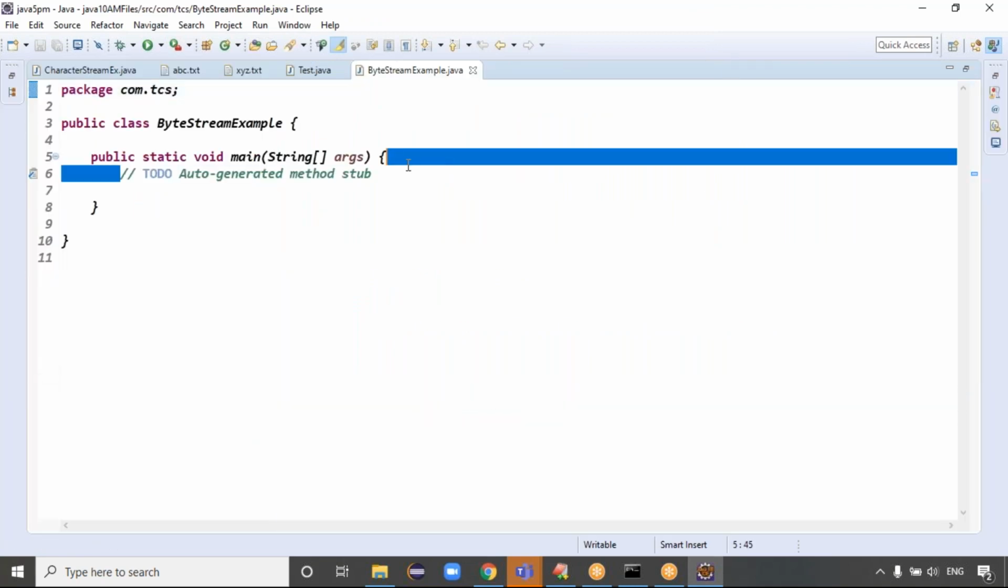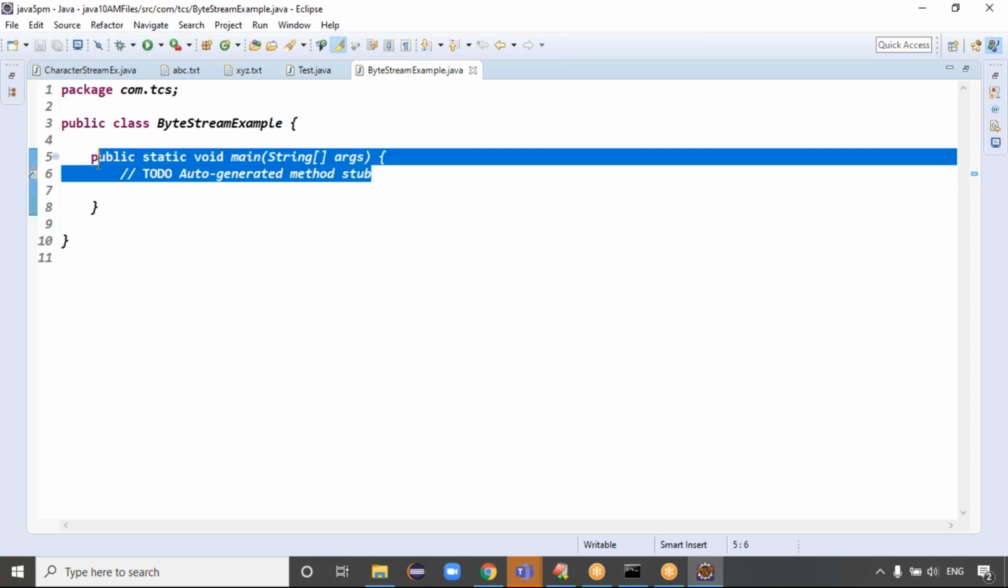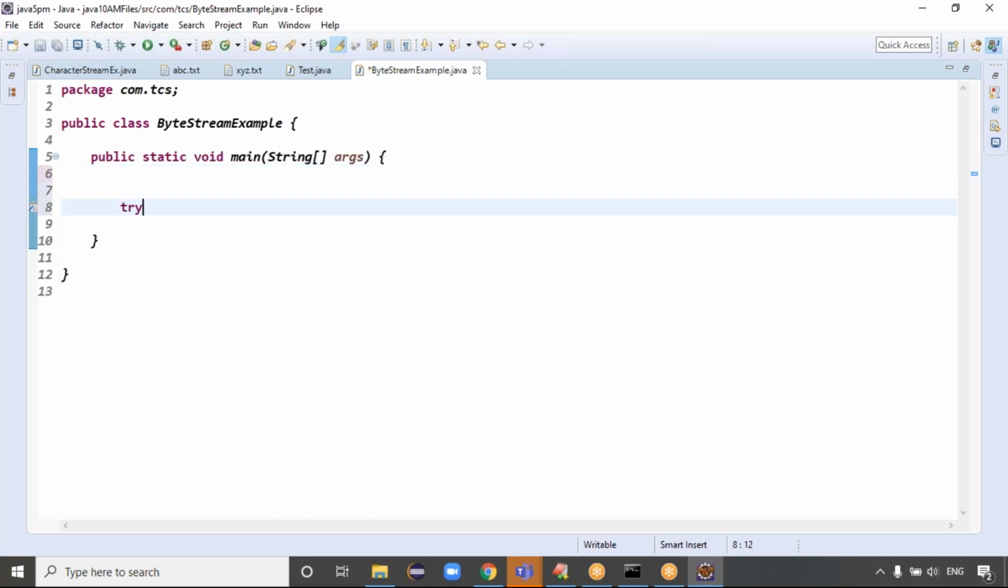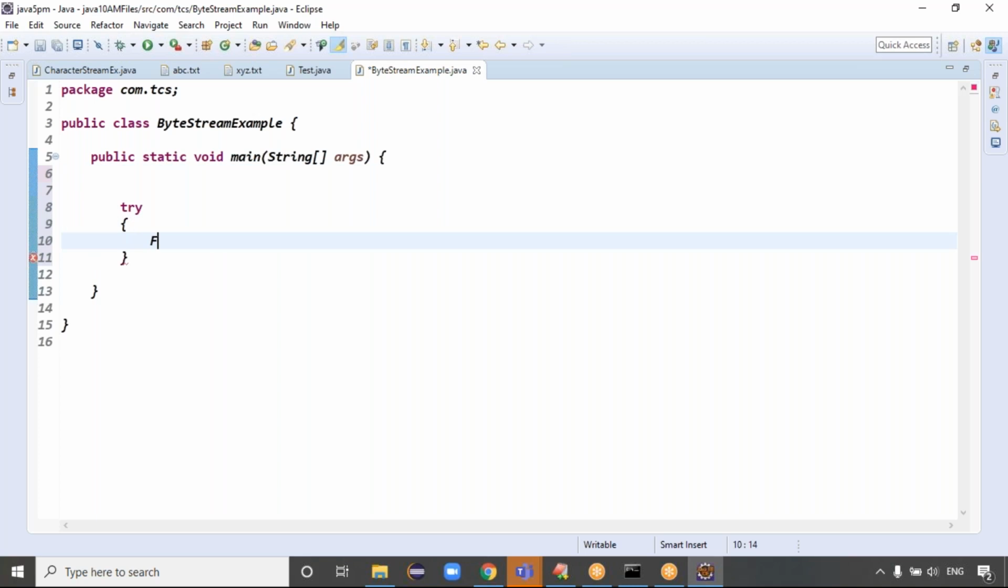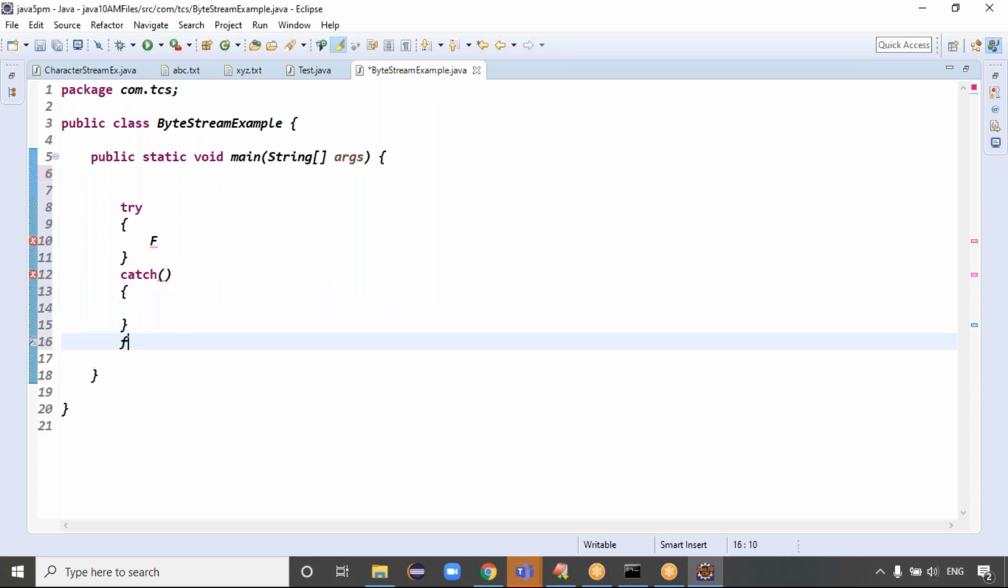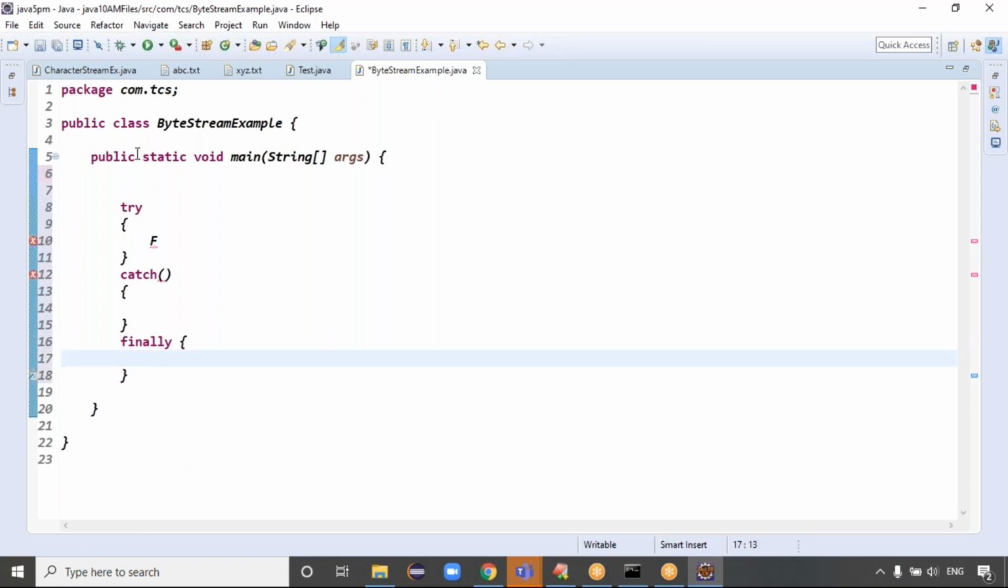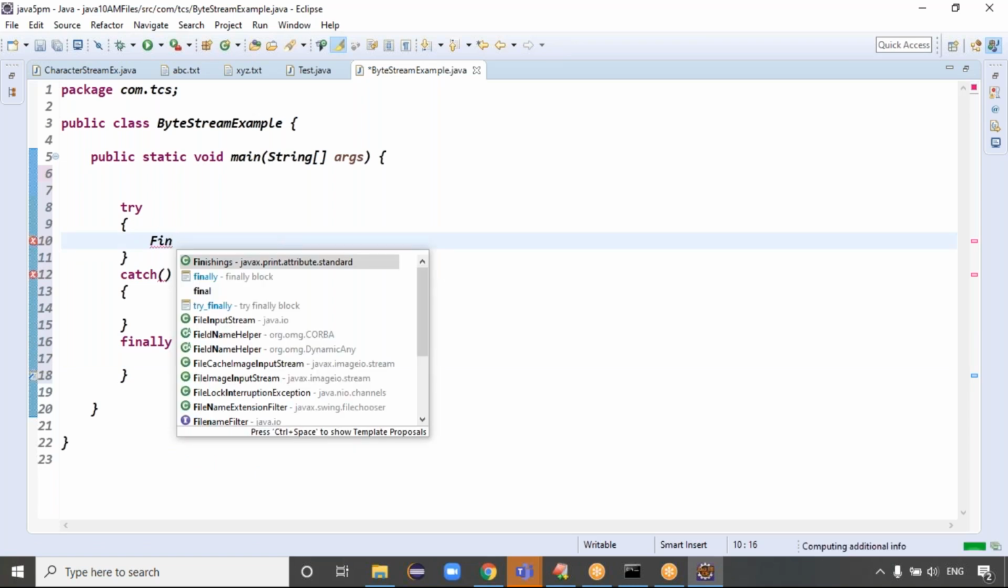File input stream and what? File output stream class, right? Exactly. Can you please handle exceptions here using which block now? The try block. Take the try block code. As you know, try block is required, then catch block is required. Try, catch, and what? Finally is required, right? Exactly, guys. Try block is required, catch block is required, and finally block is required. Three blocks are required.